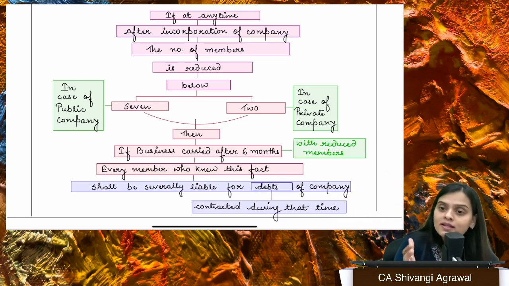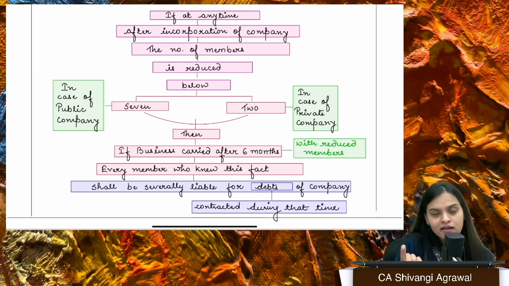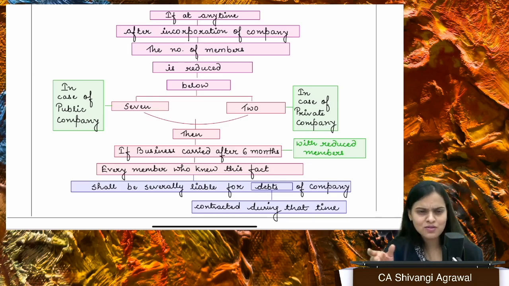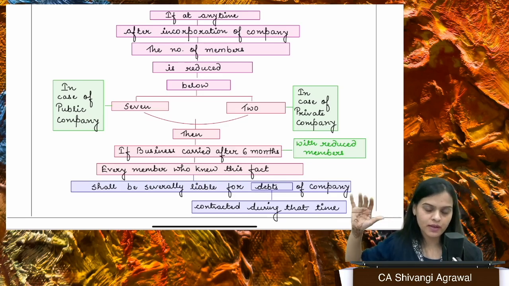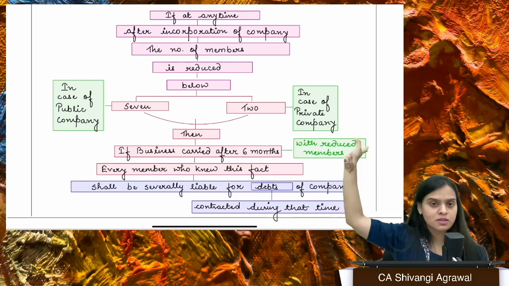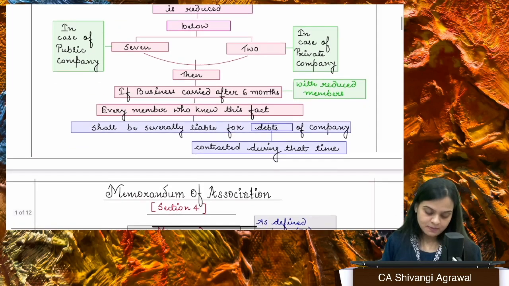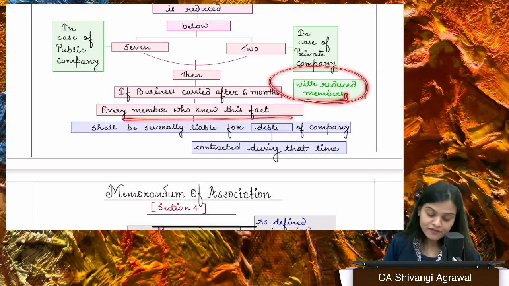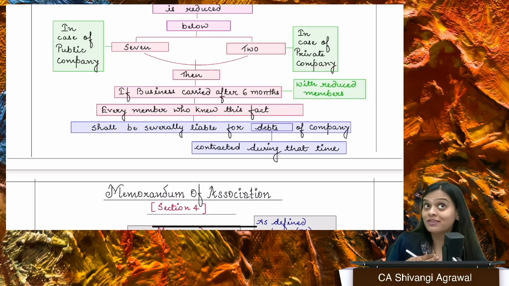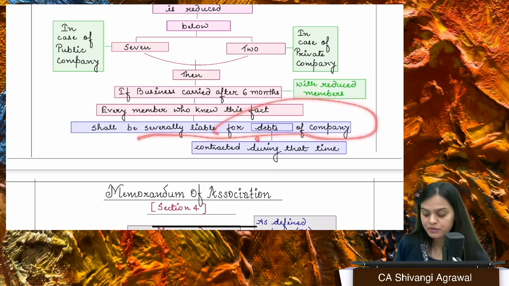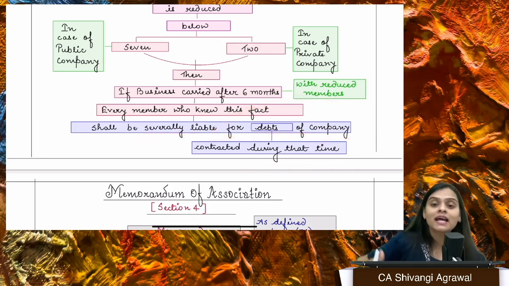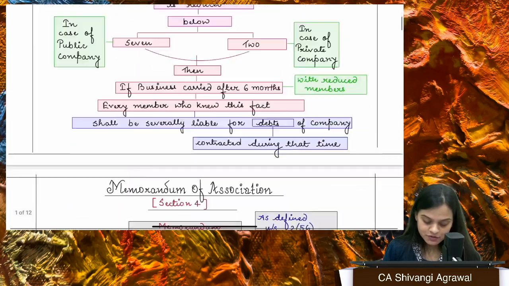But of course, law understands that you cannot comply with it in one day. So you need a span of some days, right? So the law has given you a span of 6 months. Okay, go ahead and comply with it. Go find out the members. But if you carry on the business after 6 months also with the reduced members, then every member who knew this fact, that we are less than 7 members and you're still doing business, those members are going to be severally liable for the debts of the company which you contracted after 6 months. Clear? So that is section 3A.